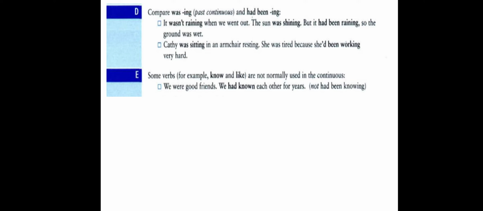The sun was shining. Also, we went out while the sun was shining. Again, in the middle of the action, we went out. But it had been raining. What happened before that? An action extended from a past point until a past point. So at the end point, we use here past perfect continuous. So we say it had been raining.